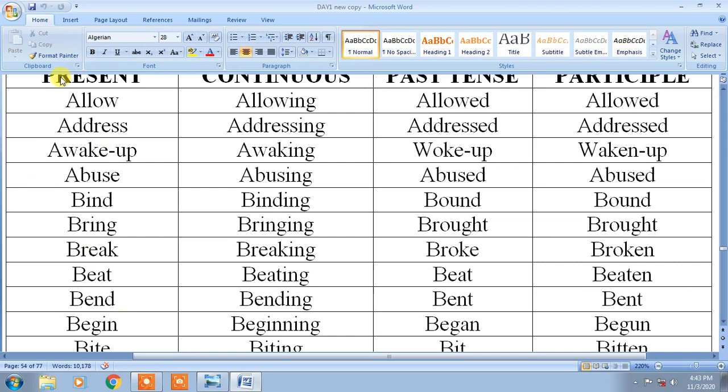Here I would give you the meaning in English. Already it is here, but still I'll try to explain to you. Allow me to go, allow me to speak. Allow means let go. Address this letter in my name. Wake me up early in the morning. Abuse: shout, to scold.